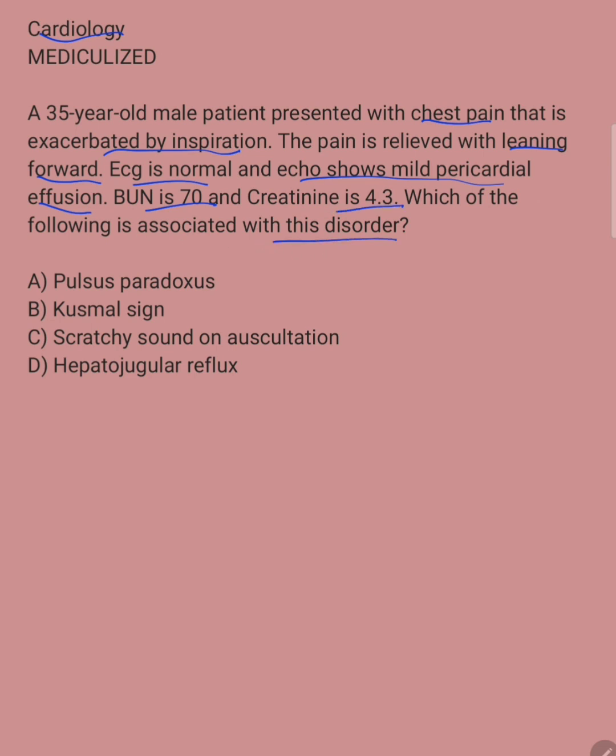So first of all, we need to know what this disorder is. What is the diagnosis? The diagnosis here is pericarditis. Remember, I said ECG is normal. This is why I put it in the question, just so you know that this is a uremic pericarditis case. In uremic pericarditis, ECG changes are usually not seen. So that's one thing you should be aware of.